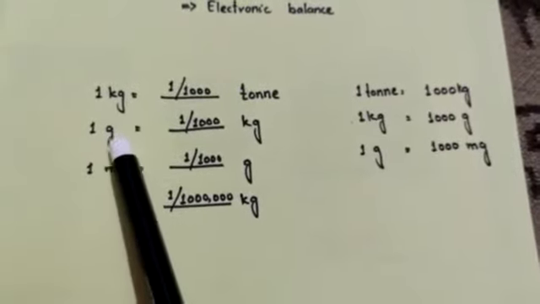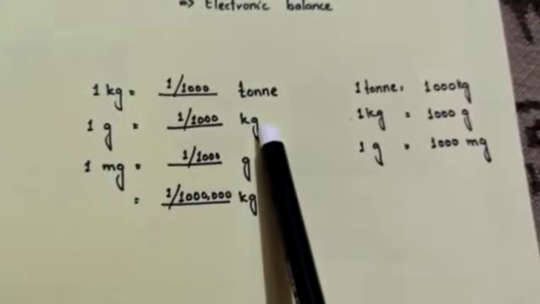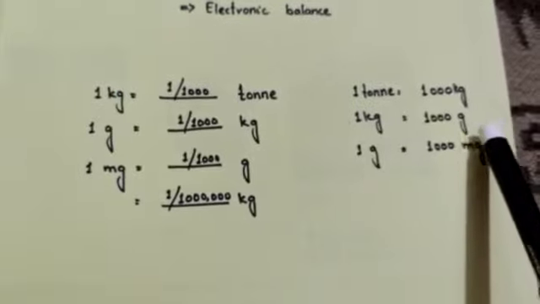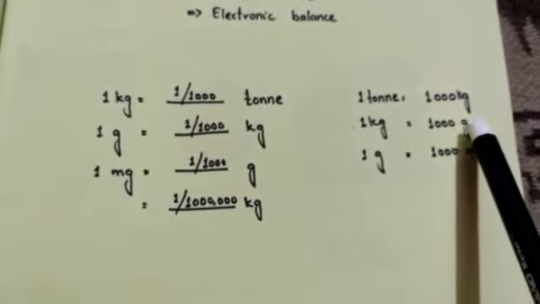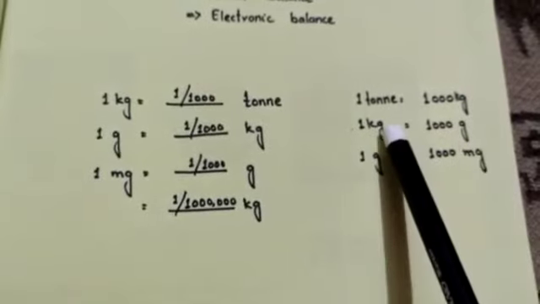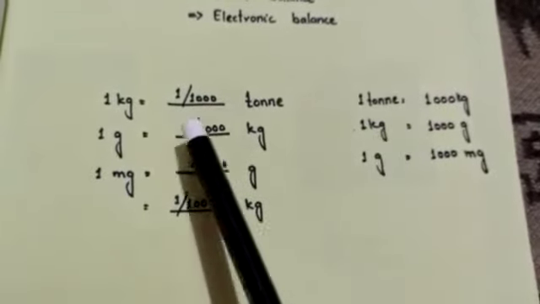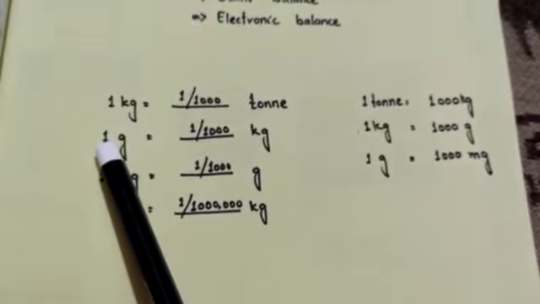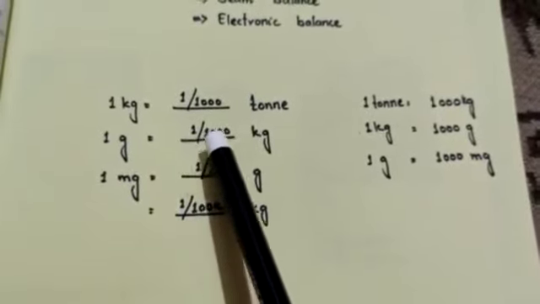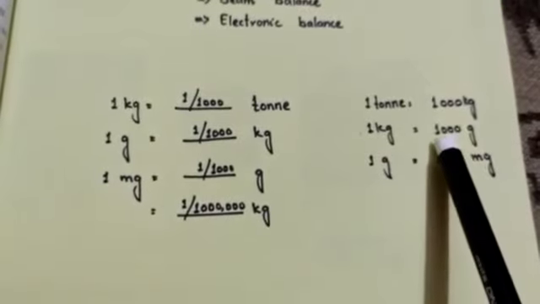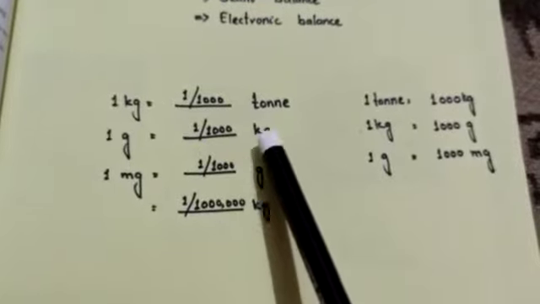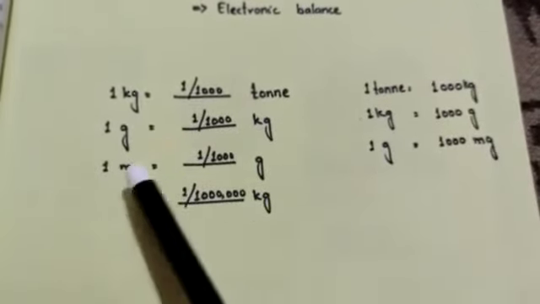Next one, 1 gram is equal to how many kilograms, means we have to convert gram into kilogram, but we know that 1 kilogram is equal to 1000 gram. Here we have the opposite conversion from gram to kilogram, so also we have to divide by 1000, because here we have 1 gram, so we write down here 1 as a numerator, and the conversion includes 1000 difference, so we have written here 1 by 1000 kilogram.